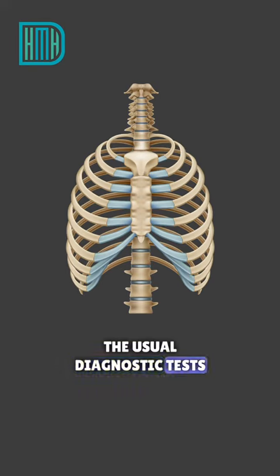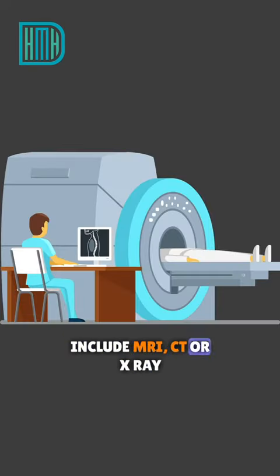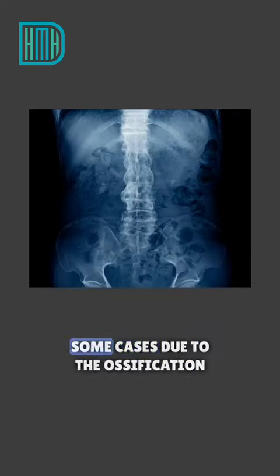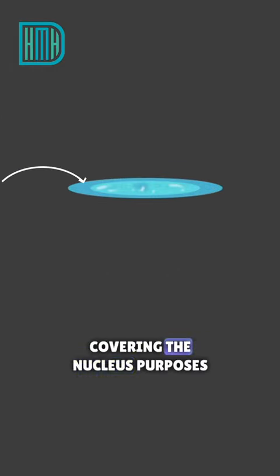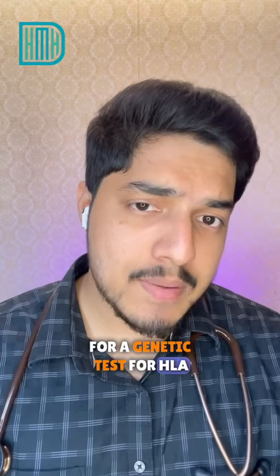The usual diagnostic tests include MRI, CT, or X-ray, which may show a bamboo spine in some cases due to the ossification of the annulus fibrosus, which is the outer layer covering the nucleus pulposus. A genetic test for HLA-B27 is usually considered very important.